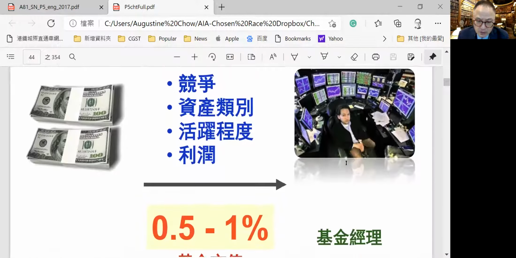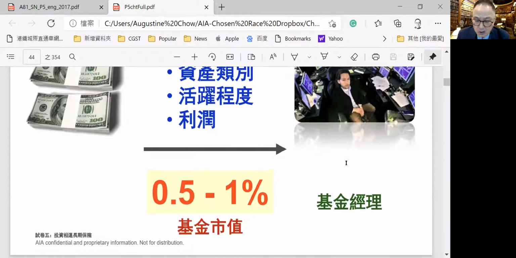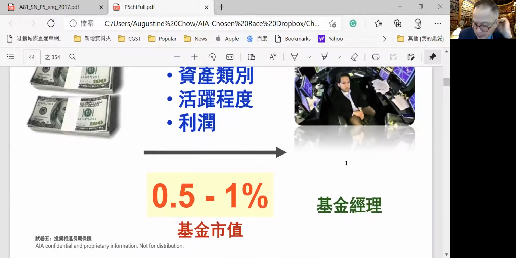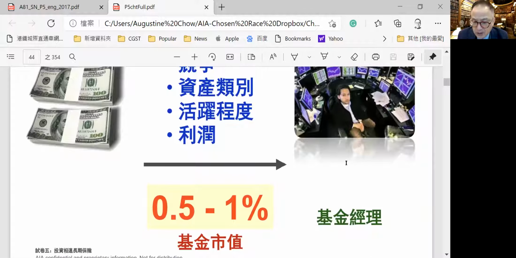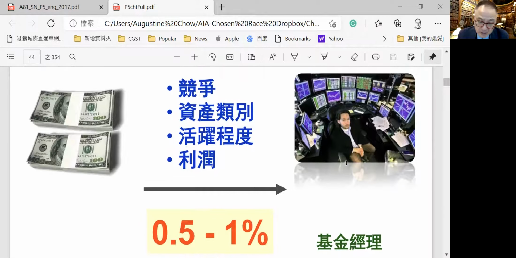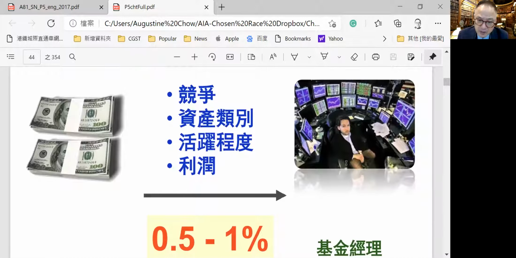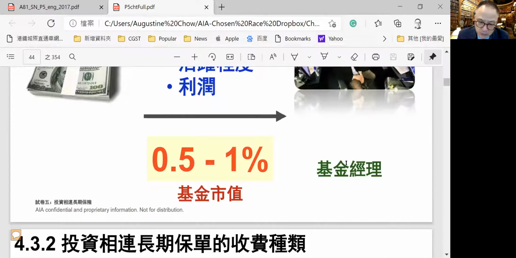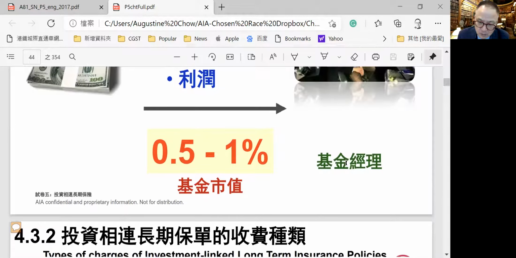And there's a fund management fee, which right now is about 0.5% to 1% charged by the investment fund managers. This will be the commission or reward for the fund managers to make a better gain for the investors. The better the gain, the more investment return, the larger the fund, the more investors come in, making larger income and bonuses for them. It depends on how active they are, how much profit they make, and the type of assets. And they have to face competition. So this fee is normally within the range of 0.5%, half of 1%, or 1% max.